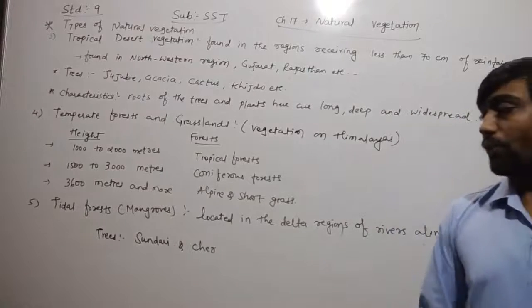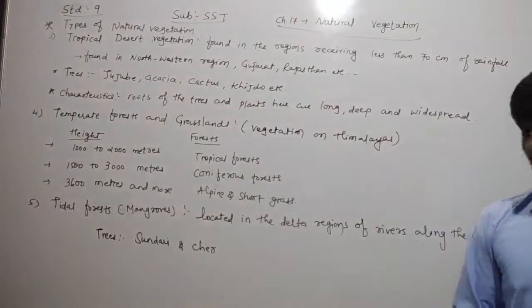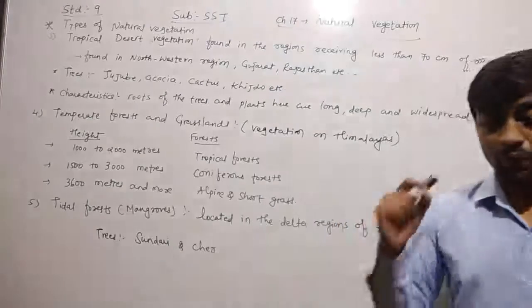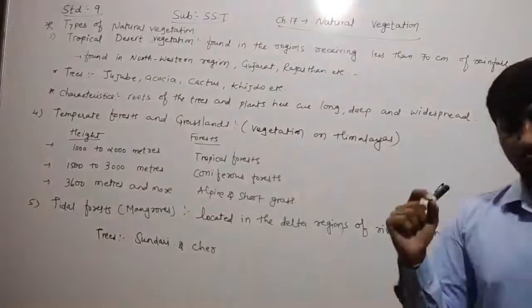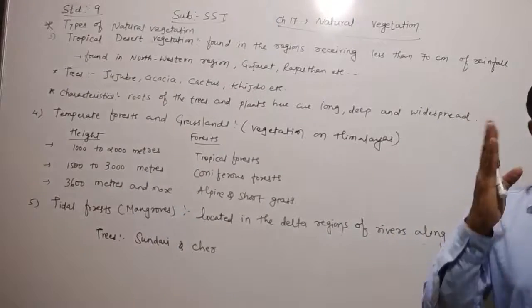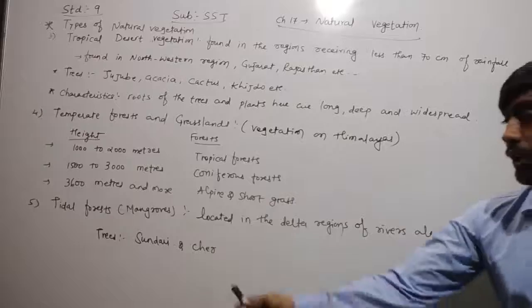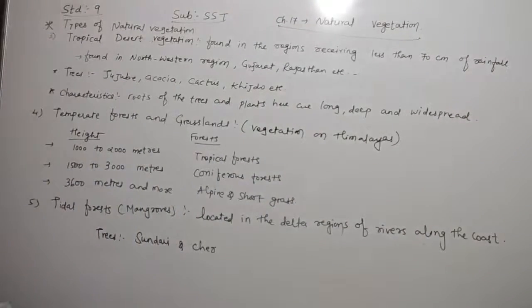Now, dear children, they have given the names of the trees we find in the tidal forest. Which trees do we find? We find Sundri and Cher. These are the major trees we find in the tidal forest. So what happened, dear children? Here we have learned about